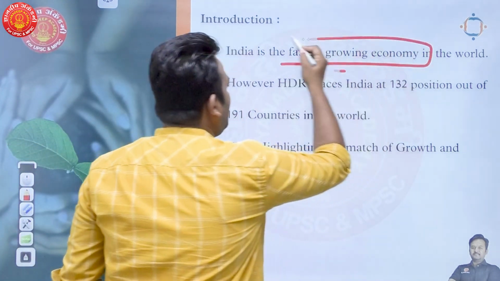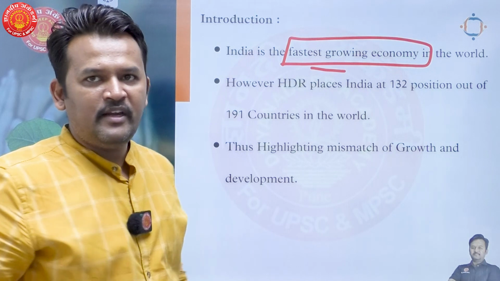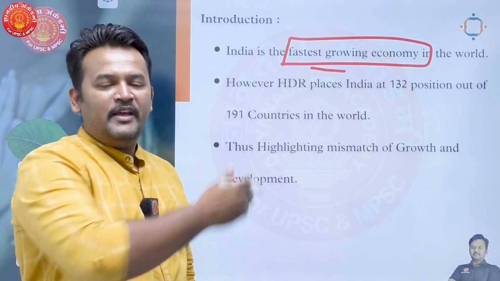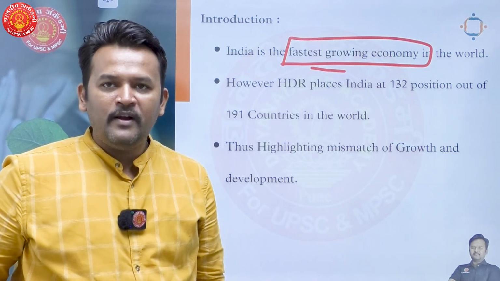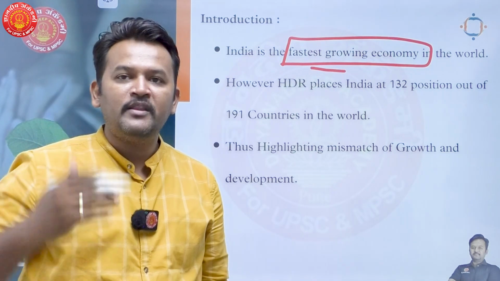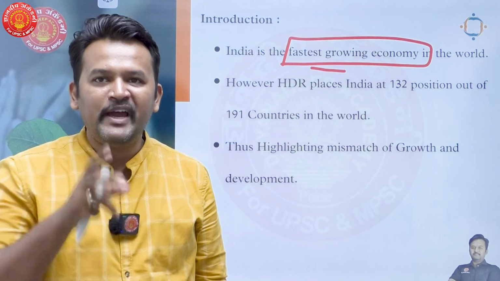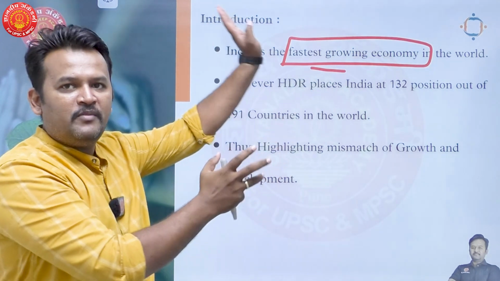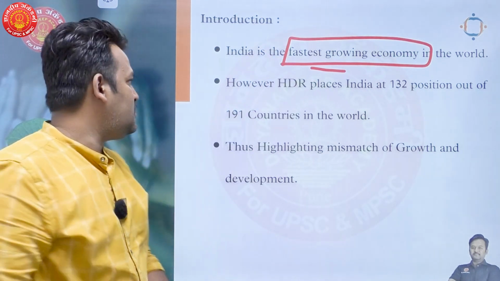We are accepting the fact that economic development is there. India is achieving major strides in economic development, in the form of the fastest growing economy as well as the 5th largest economy in the world. But at the same time, we have to mention something about human development in the introduction. So this will form the proper context of this question.